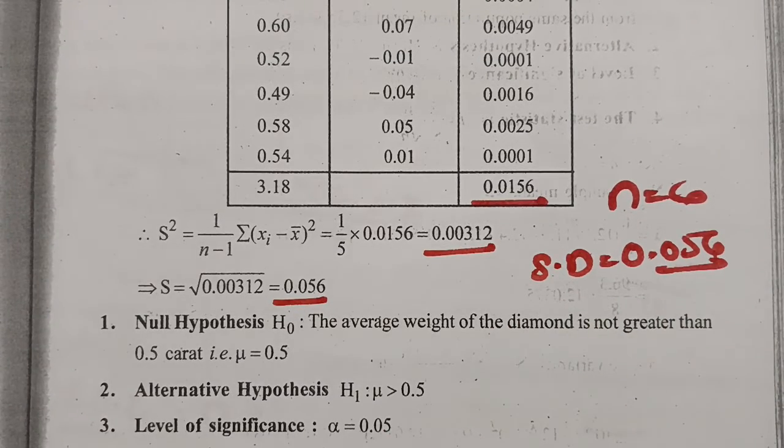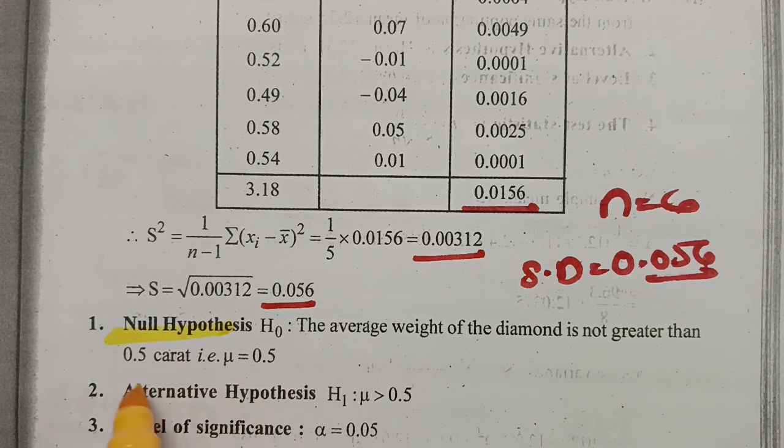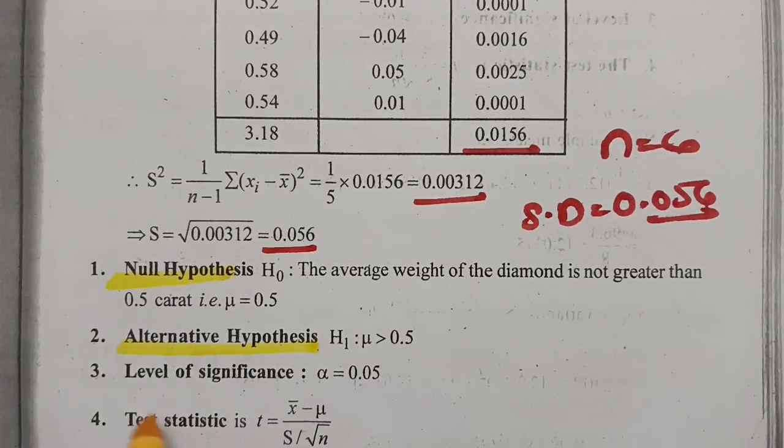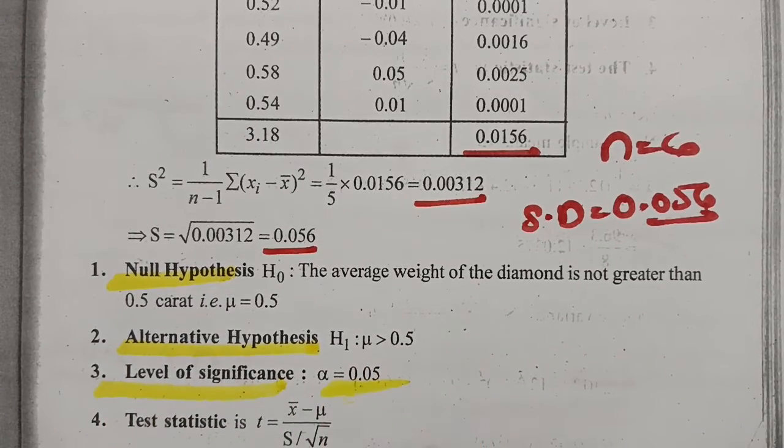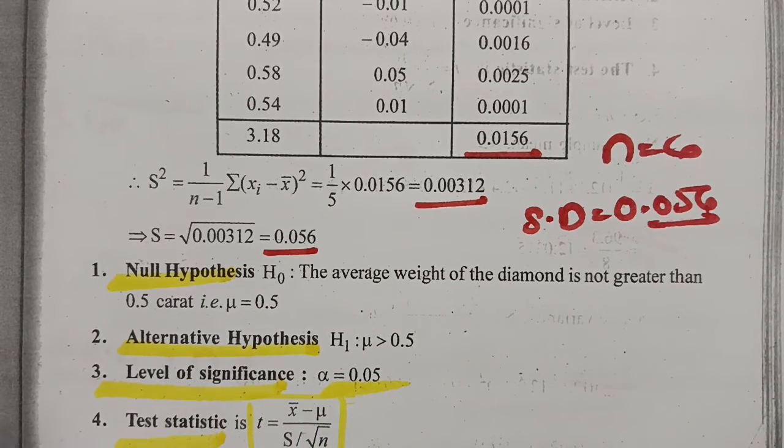Next we go with the hypotheses. In the null hypothesis, the average weight of the diamonds is not greater than 0.5 carats, and the alternate hypothesis is mu greater than 0.5, at 5% level of significance. The test statistic is x bar minus mu by s by root n.